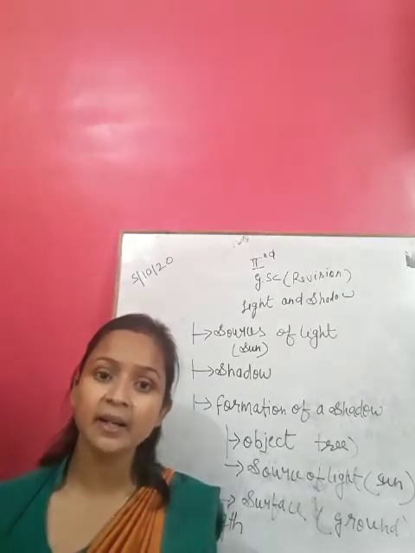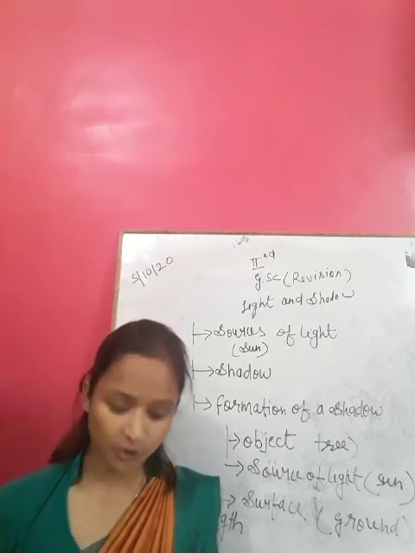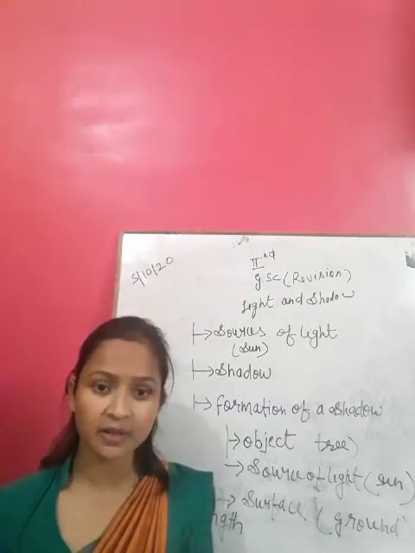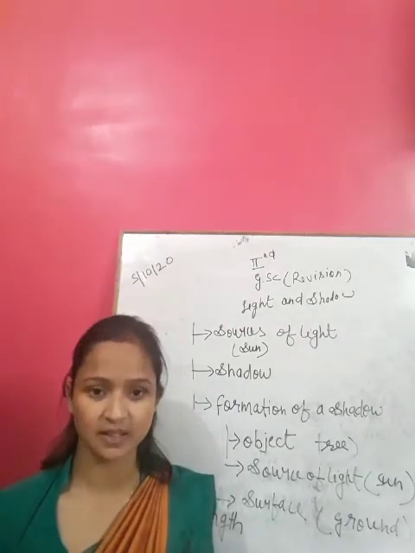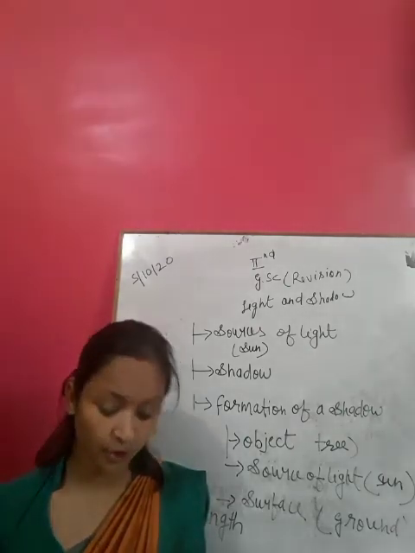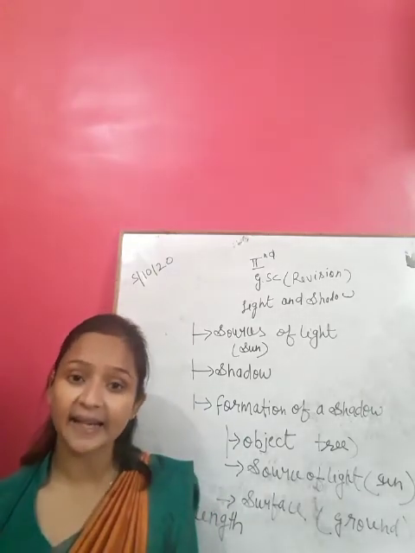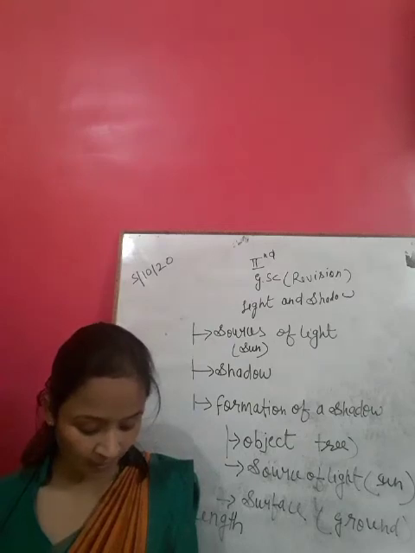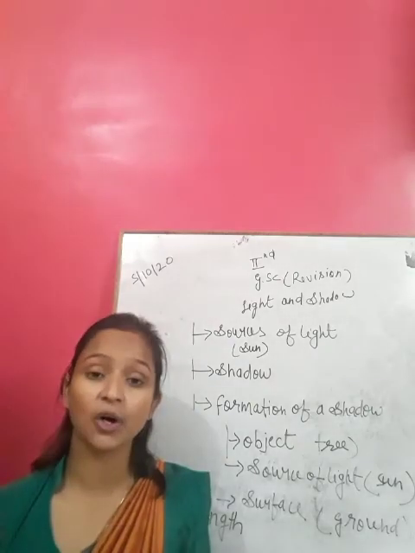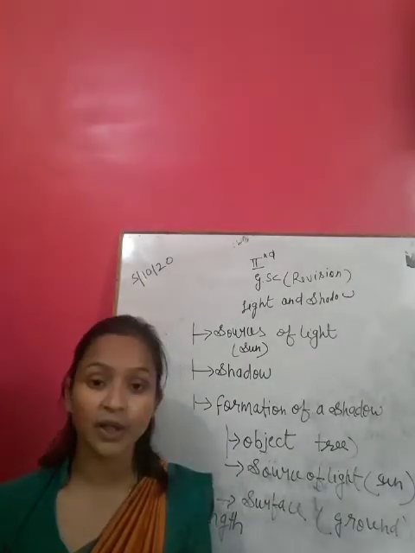Three things are needed for the formation of a shadow: object, source of light, and surface. Shadows always fall on the opposite side of the light source. Shadows change in length and direction at different times of the day. Shadows are longer in the morning and evening. Shadows are shortest at noon.